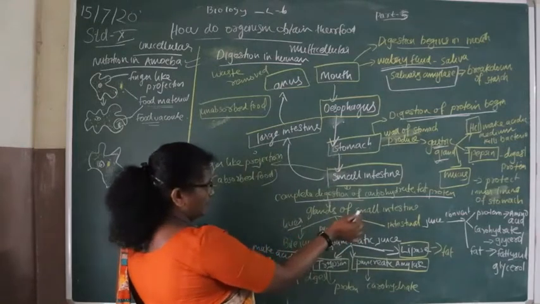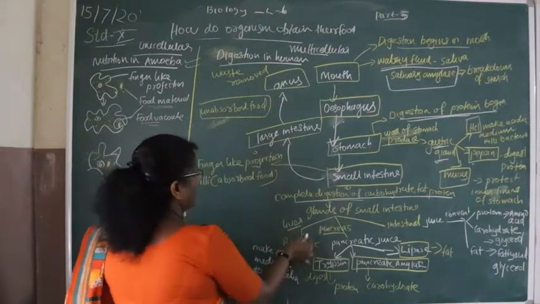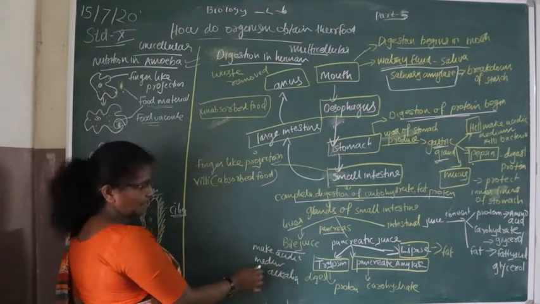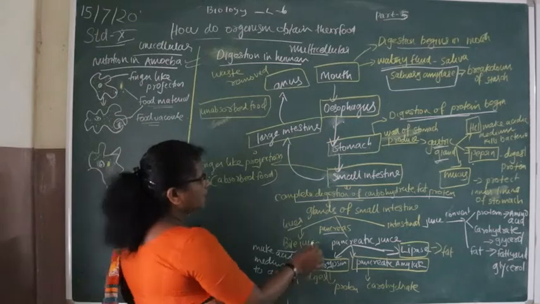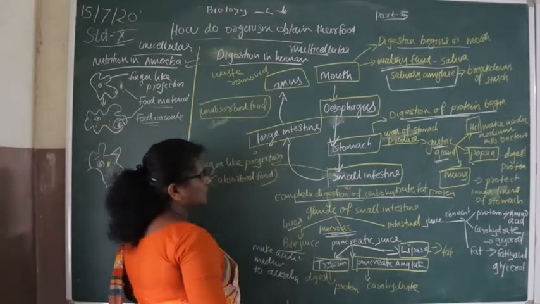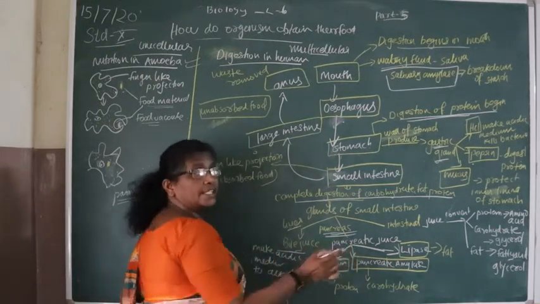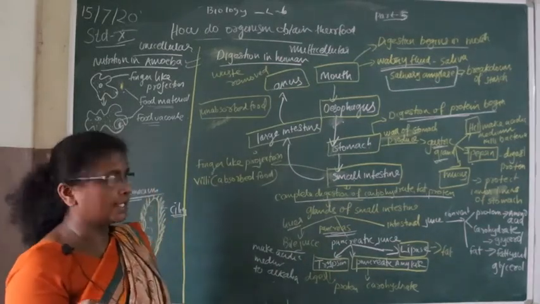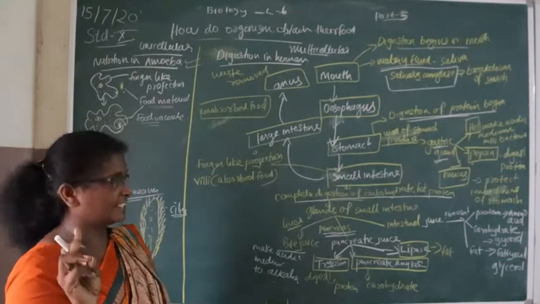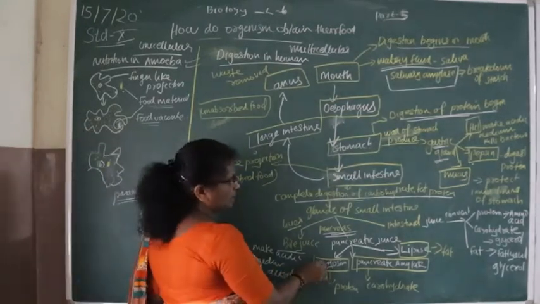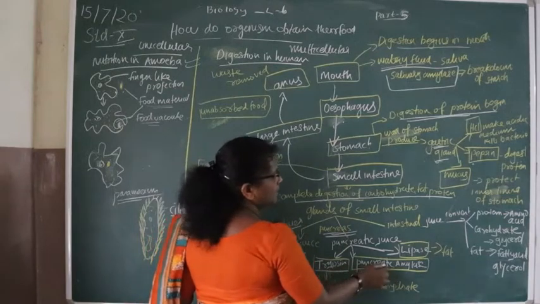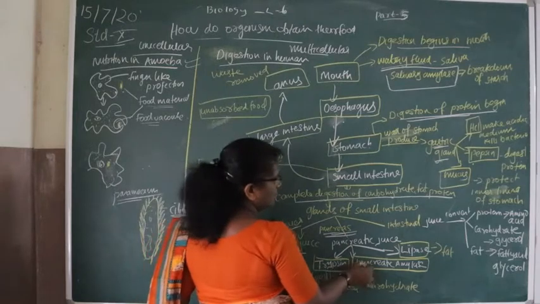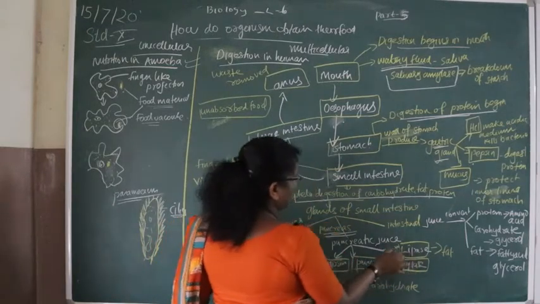So there are three glands of the small intestine: liver, pancreas, and the intestinal glands. The liver's bile juice makes the acidic medium alkaline. The pancreas produces pancreatic juice, which contains three enzymes: trypsin, pancreatic amylase and lipase.